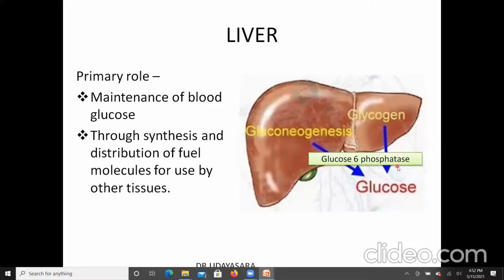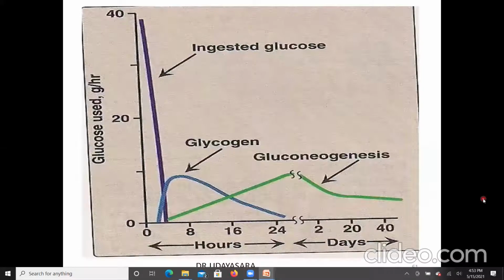Next, we'll see the metabolic changes in individual organs. First, we'll see the liver. The liver has a primary role in that it has to maintain the blood glucose level via the synthesis and distribution of fuel molecules across the tissues. The glycogen stored inside the liver tissue is utilized first in the fasting state, and then gluconeogenesis occurs. This is due to the presence of glucose 6 phosphatase in the liver, which is responsible for the release of free glucose into the circulation.